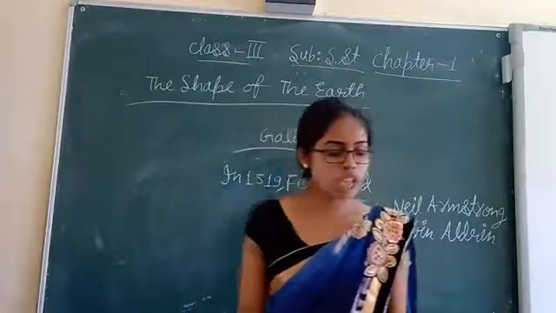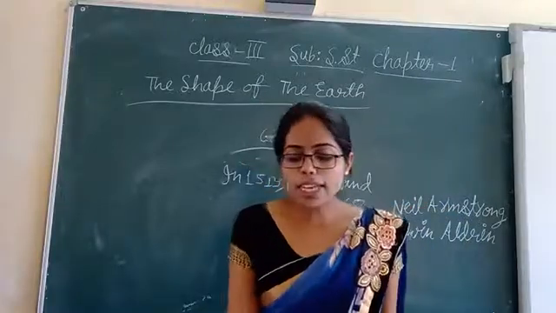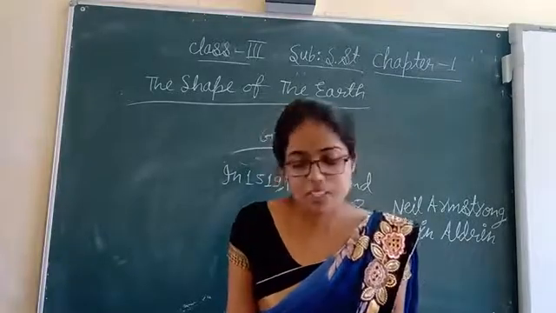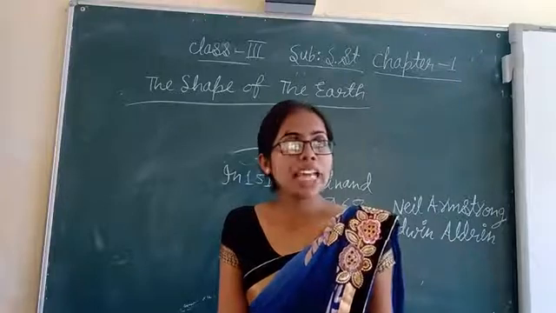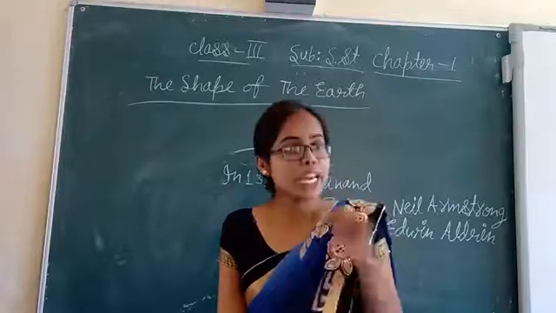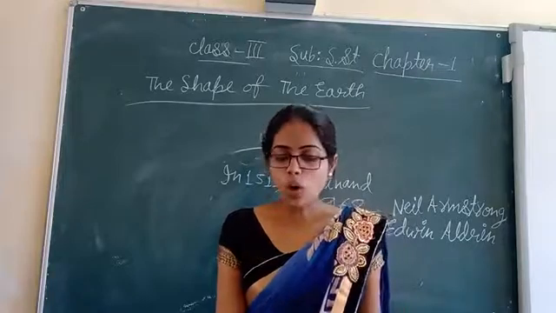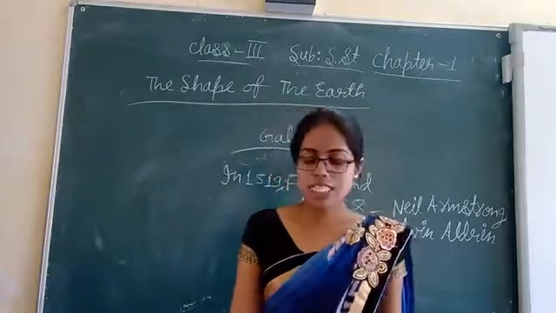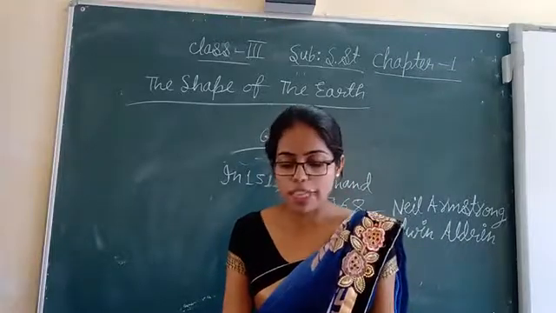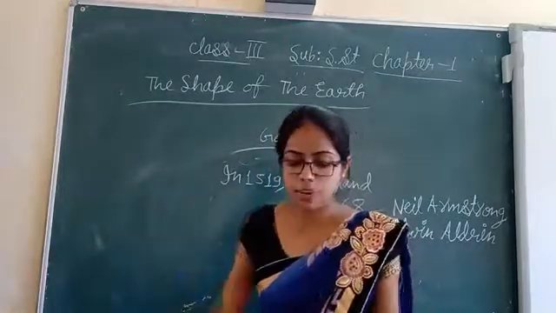This is about this chapter. And in the book, More to Know is given, that also we will discuss. Bodies that move around the planets are called satellites. Most planets have one satellite or more than one. And the moon is the natural satellite of the Earth, our planet. Galileo built the first telescope. With it, he could see some heavenly bodies no one had ever seen before. This Galileo, the astronomer, we studied about him, no?